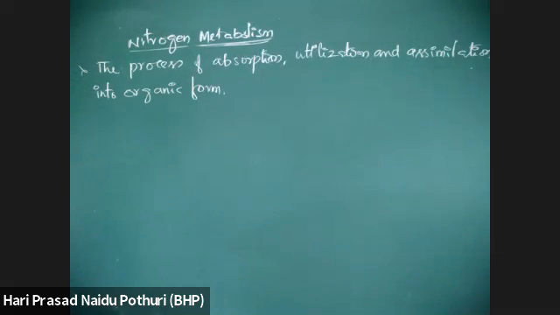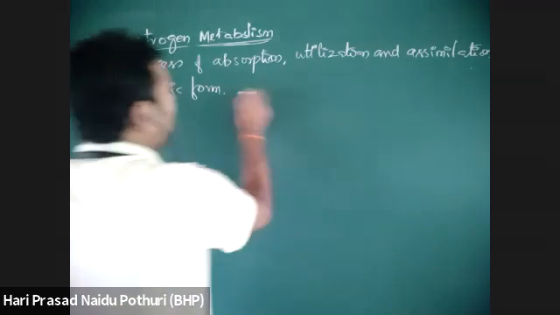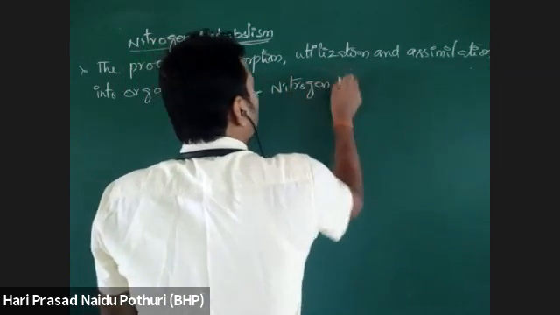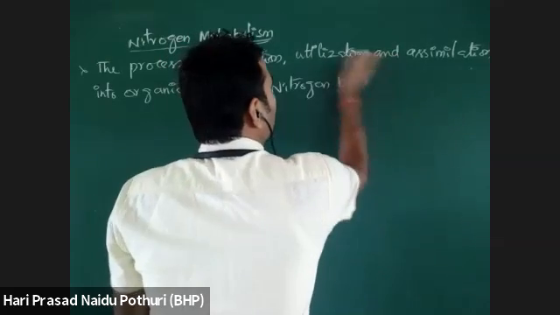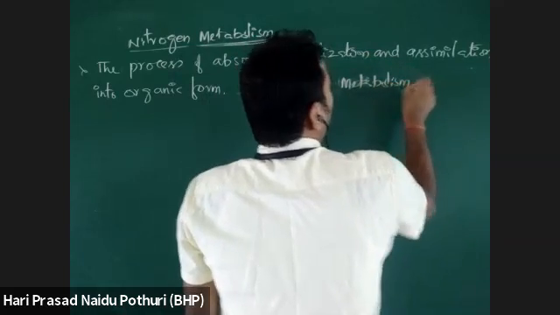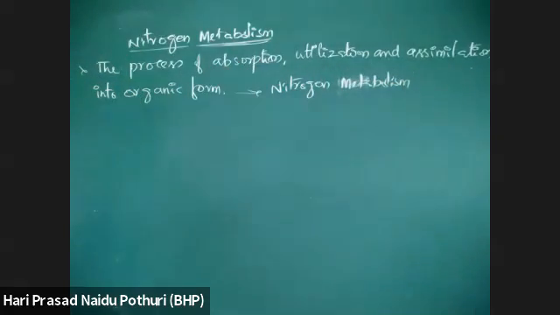This is totally called nitrogen metabolism. So nitrogen metabolism is absorption, utilization and accumulation of nitrogen into organic form.